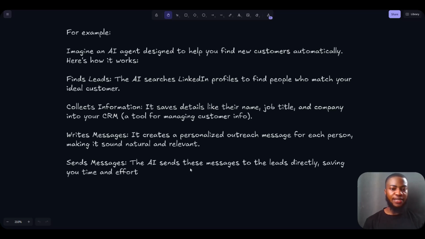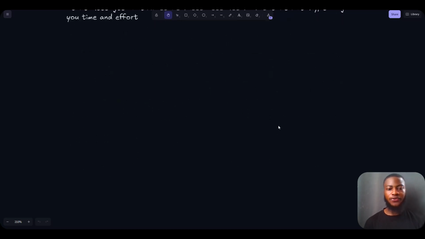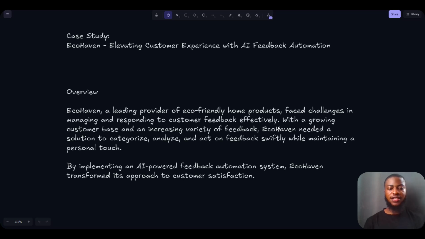You will scrape LinkedIn profiles to find people who match your ideal customer, your ICP, and it collects the information and saves the names and the details you want from those accounts into a CRM. Then it writes a personalized message on its own to those people that match your ICP and sends the message without you doing anything. All you need to do is build the AI agent once and it does the heavy lifting for you.